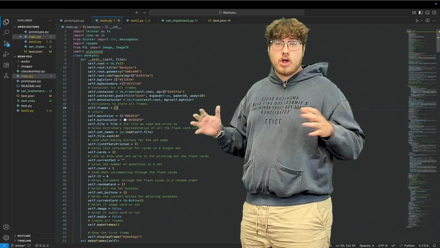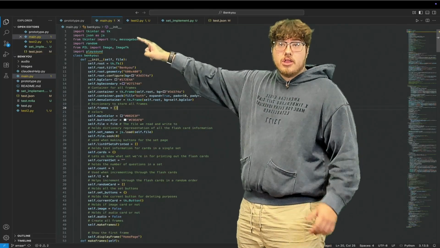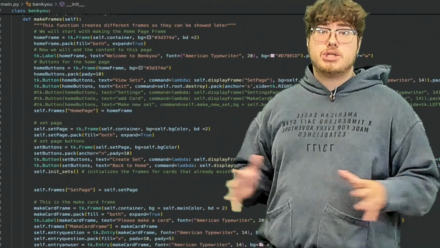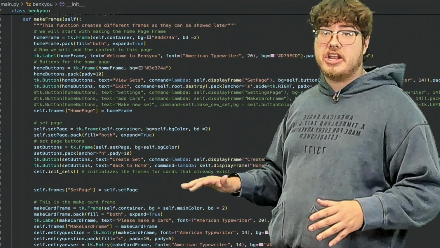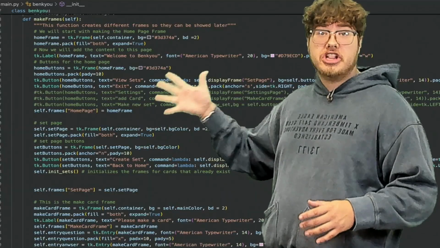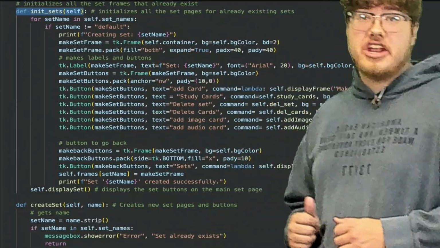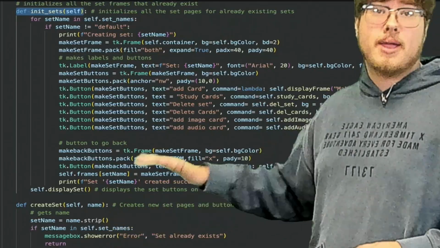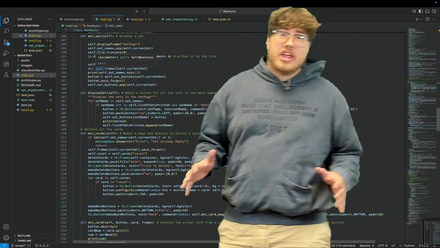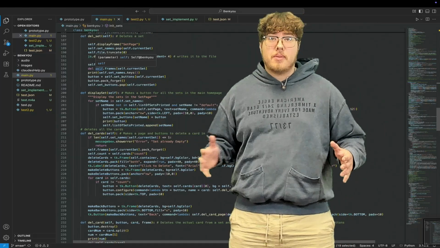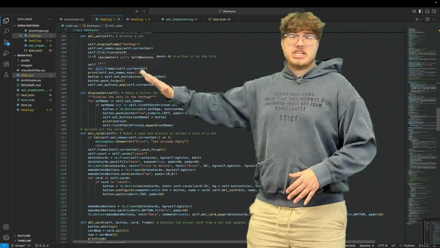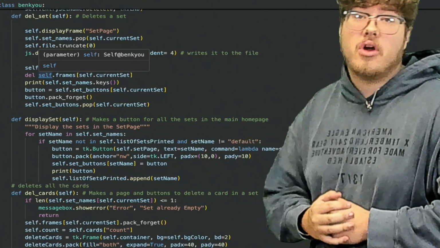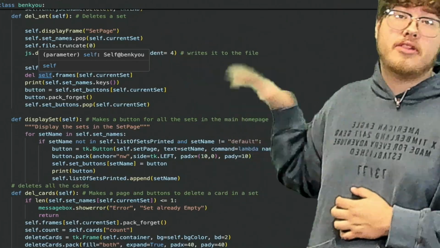We have load JSON sets. That's how we're holding our data, including importing JSON. It's held together in the JSON file. We're making the things you see here, people. Lots of things being seen, lots of things being pressed, buttons, labels. We're taking our stored sets and data, and we're putting out to our people. And then if we need to make more, we're gonna make more, people. We need to be able to delete these things because we make mistakes, people. Then we're displaying these things that we made. And I need to be able to delete cards and delete singular cards. But delete cards allows me to delete card.